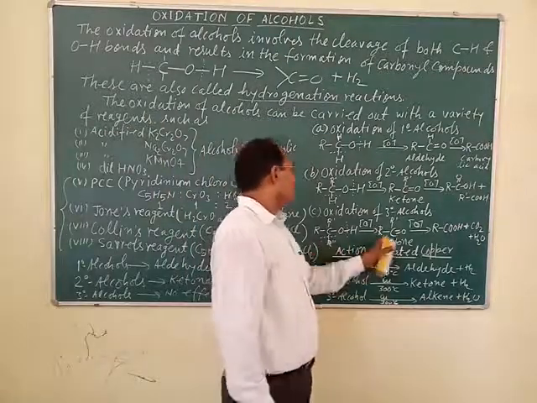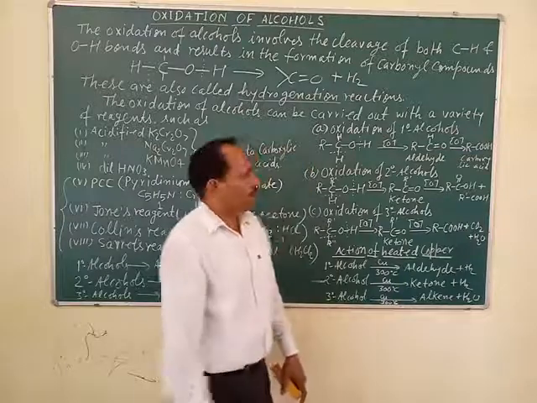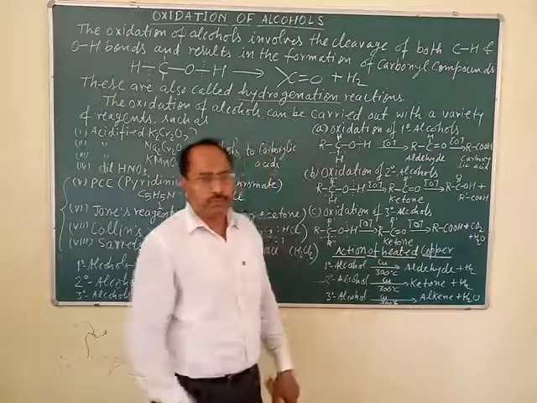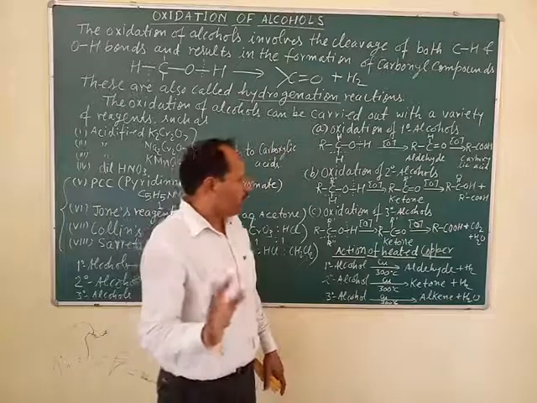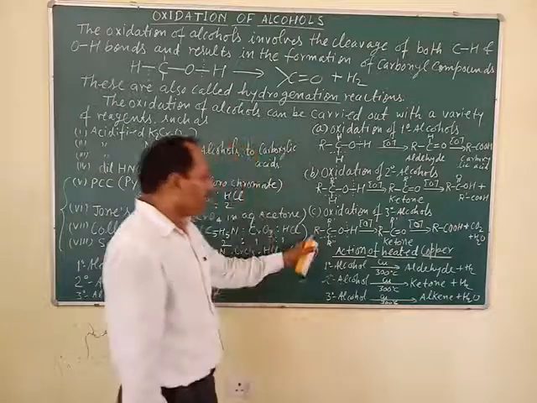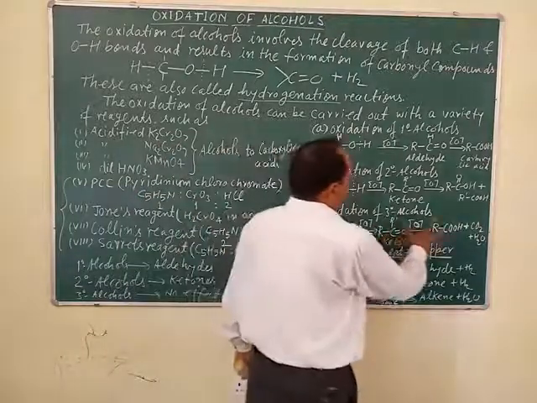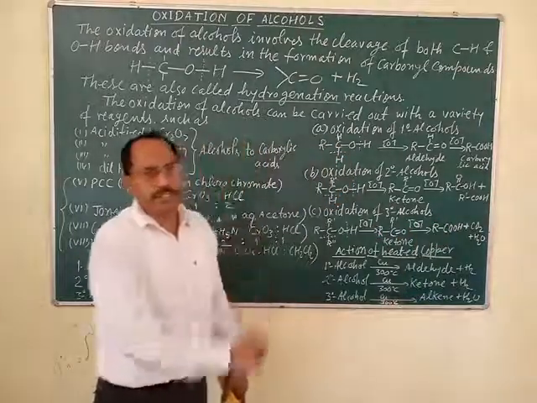Tertiary alcohol gives a ketone with fewer carbon atoms, which on further oxidation gives a carboxylic acid with even fewer carbon atoms. So in the case of tertiary alcohol, the number of carbon atoms successively decreases.